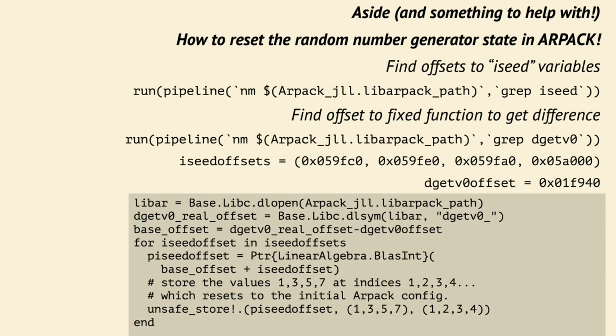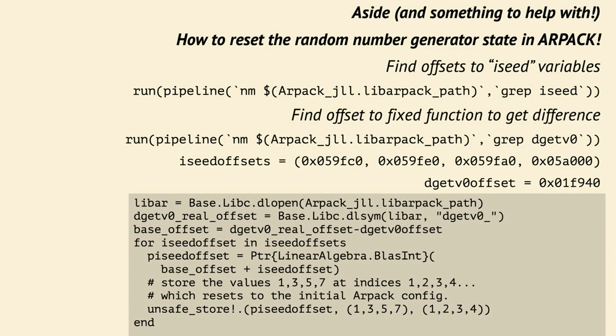One set of Arpack state proved particularly interesting. Arpack includes calls to the Lapack random number generator. It does this to get information on how to initialize the Arnoldi process, which uses a sequence of matrix vector operations.